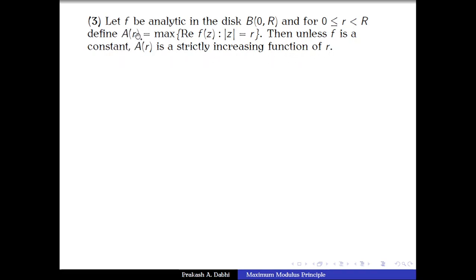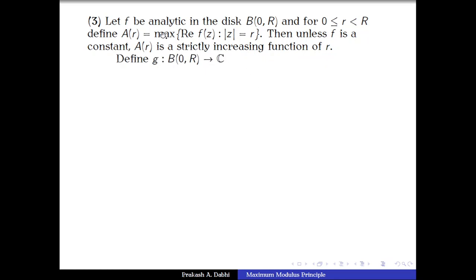See, this A(r) is going to depend on r. If we change r, then this is going to change. So A(r) is a function. In fact, it's a function defined on the interval from 0 (closed) to capital R (open). So we have to show that A(r) is a strictly increasing function provided f is analytic and non-constant on the disk B(0,R).